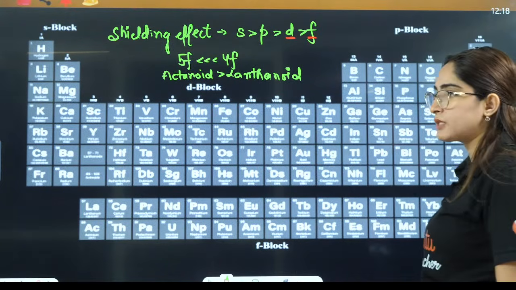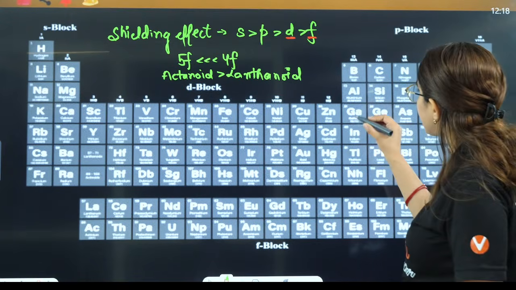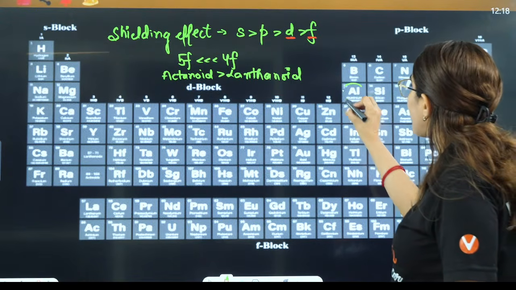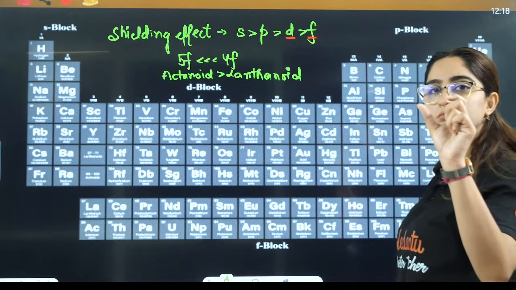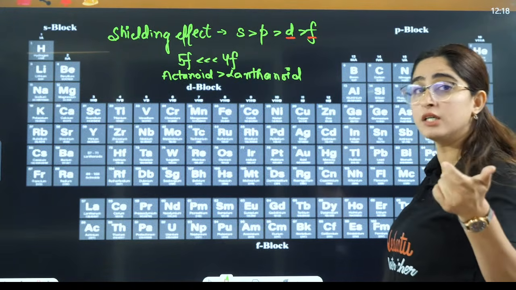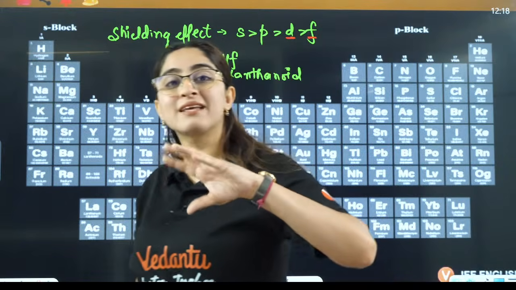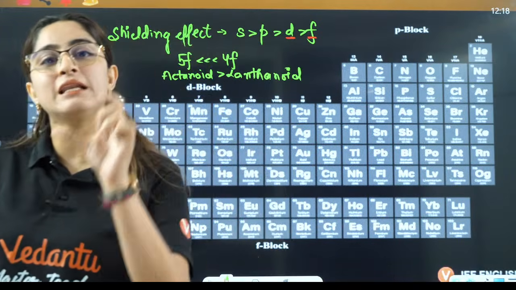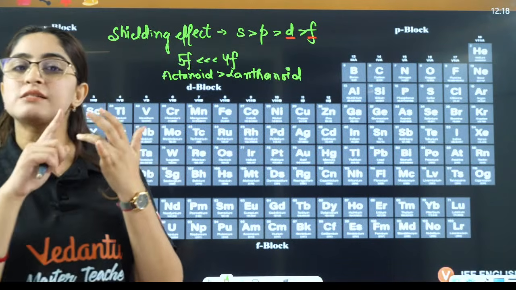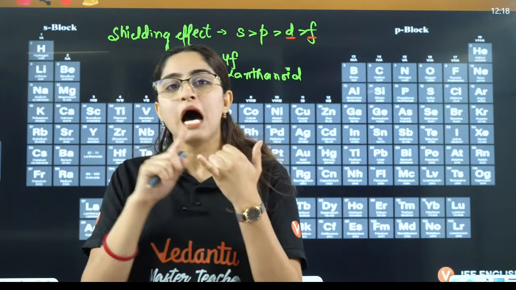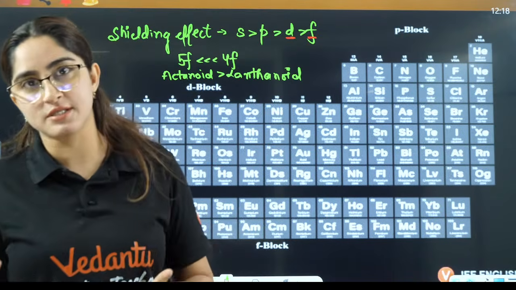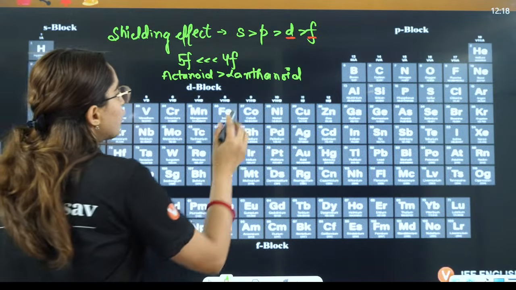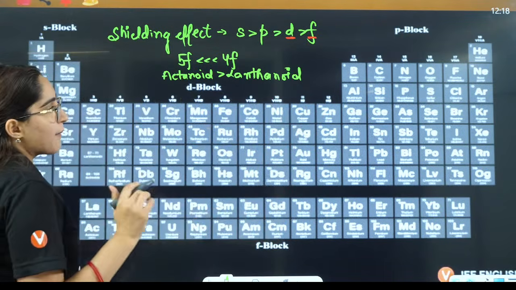Now, I'm giving you another example of shielding effect that will form the exceptional cases here. That is inert pair effect. First is lanthanoid contraction, other is inert pair effect. These two effects will govern the exceptions here, right? So if I talk about inert pair effect, what will happen here?